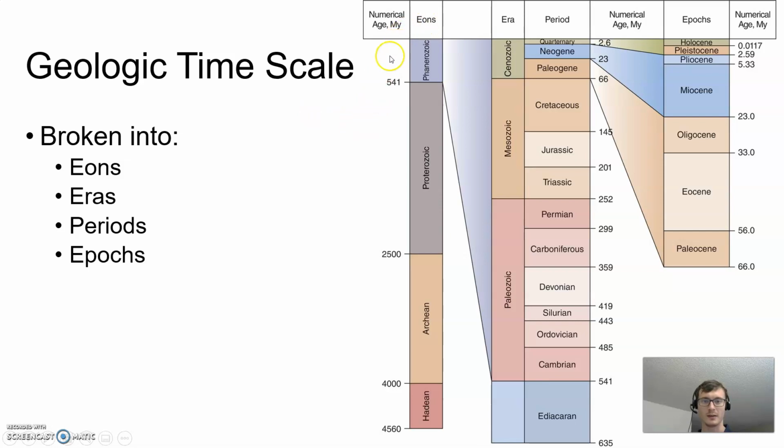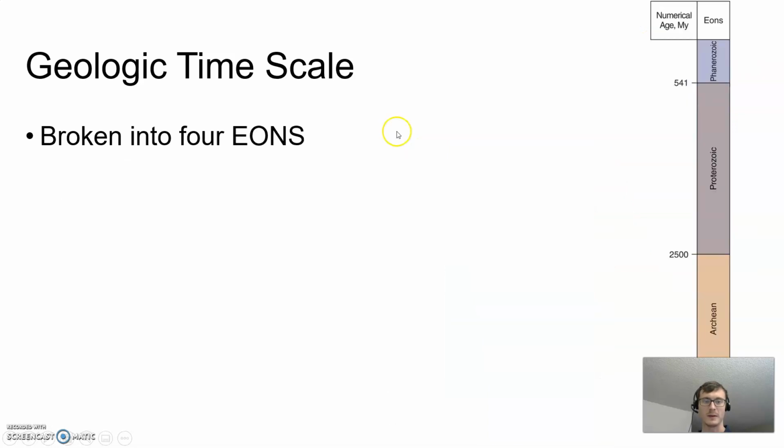We have our eons here. You might think of these like being completely different books in the series. Book 1, 2, 3, and 4 here. I break these down into smaller units called eras. This big one here, and then this one, and then this one. You might see the book is broken down into part 1, and then part 2, and then part 3. Then even smaller than this, we would have our periods, which you might think of as being individual chapters. 1, 2, 3, 4, 5, 6. And then finally, even smaller than that, are the epochs, which are almost like individual scenes within each chapter.